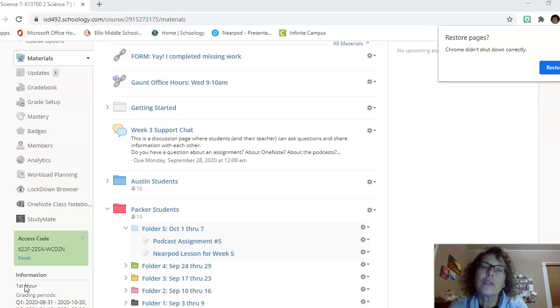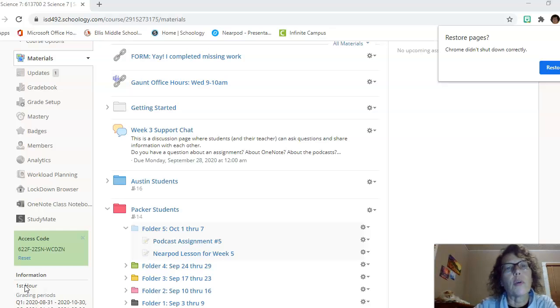So you can see on the Schoology page that I'm showing here, folder 5 is open for you from October 1st through October 7th. It's due by October 7th. If you don't get it in to me by October 7th, you can still turn it in, but then you'll have a missing assignment and you have to fill out that form.